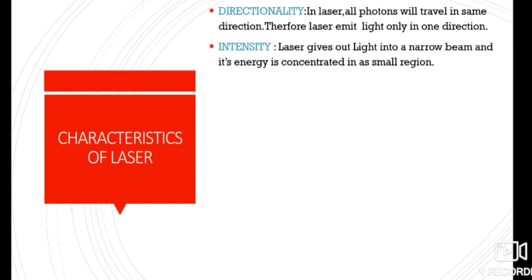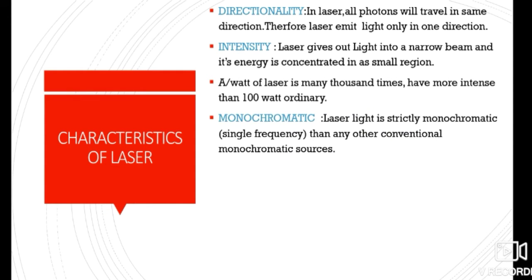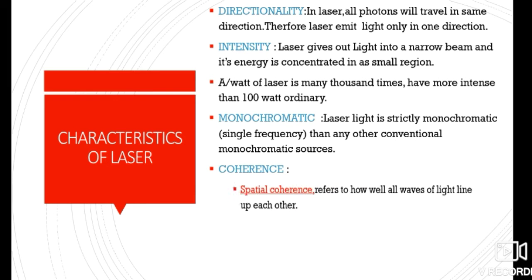Next, intensity. In intensity, laser gives out light in a narrow beam and its energy is concentrated in a small region only. A one watt laser is many thousand times more intense than a 100 watt ordinary lamp. Next, let's see monochromaticity. Laser light is strictly monochromatic, that is single frequency, more than any other conventional monochromatic sources.